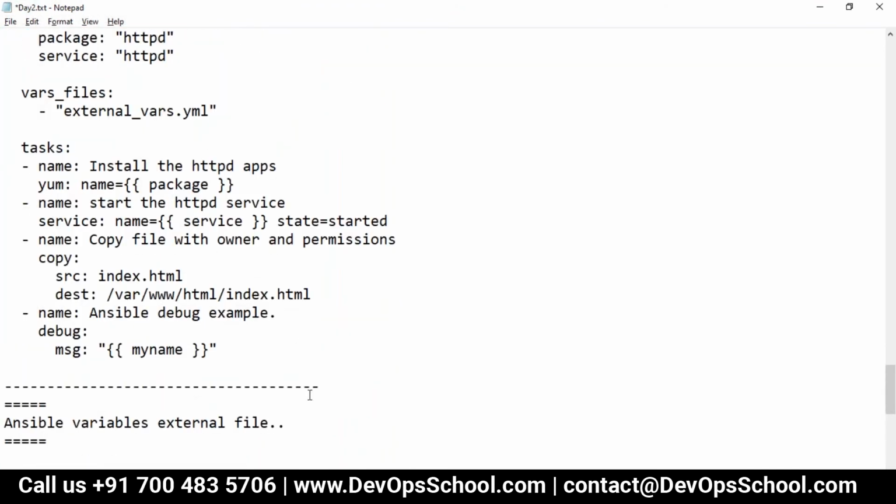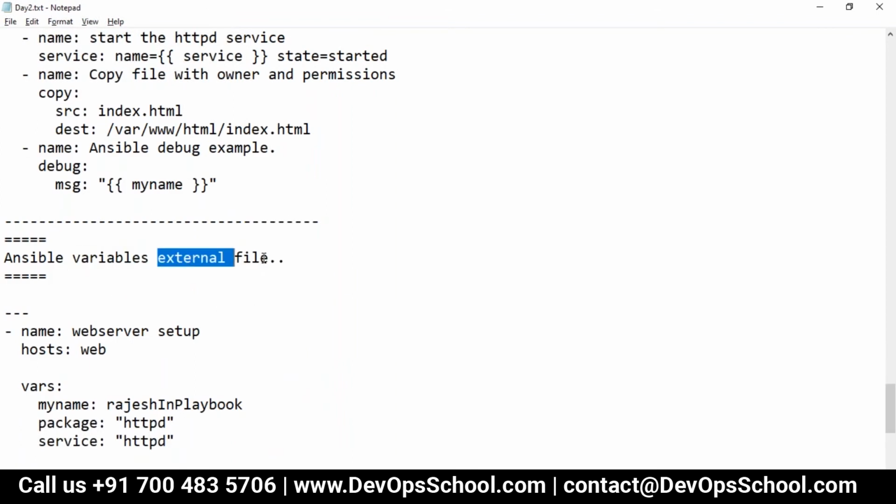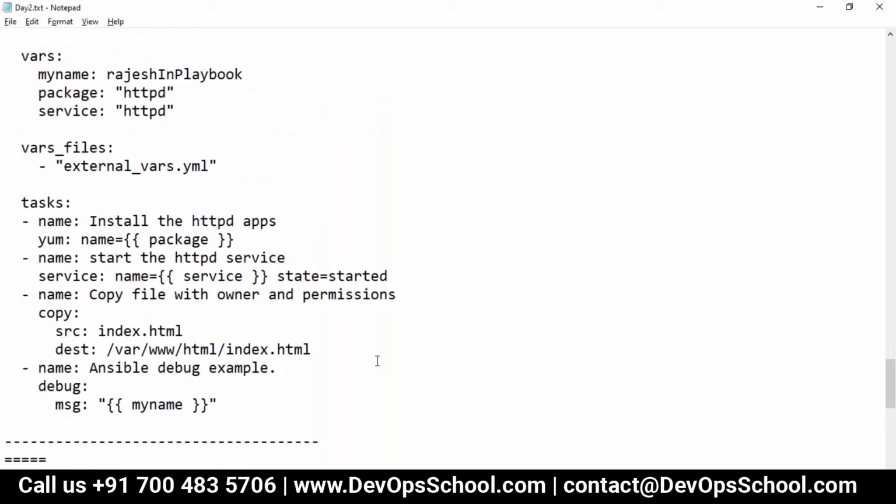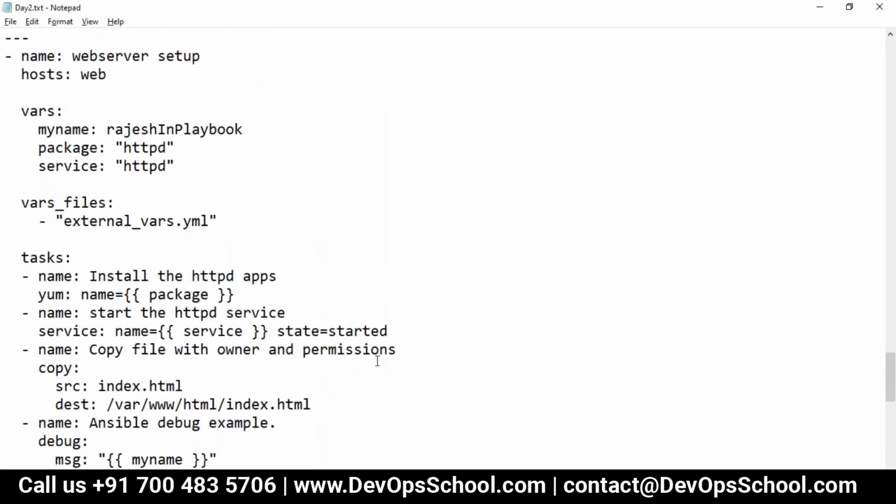So guys, this is an Ansible variable at task level also, you can do that. Yeah, someone was asking some question, I guess I was not able to hear him. Rajesh, Praveen here. Can you go a little up in the notepad? Yeah, just got a little confused.